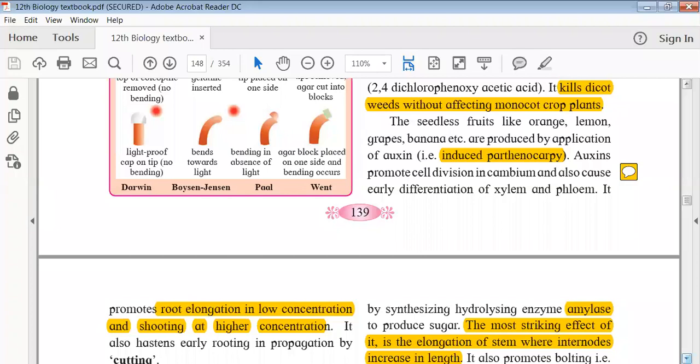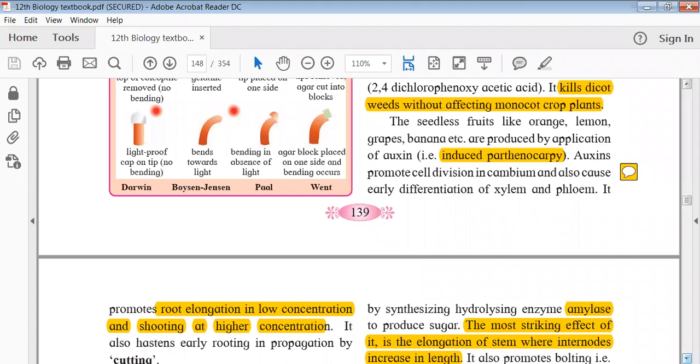So what is parthenocarpy? If you remember, we had discussed it is a development of a fruit without fertilization. So there are multiple seedless fruits, we can say, like orange, lemon, grapes, bananas, etc., which are produced by application of auxins. Okay, and it is done by the process of parthenocarpy. It also promotes cell division in the cambium and also causes early differentiation of xylem and phloem.